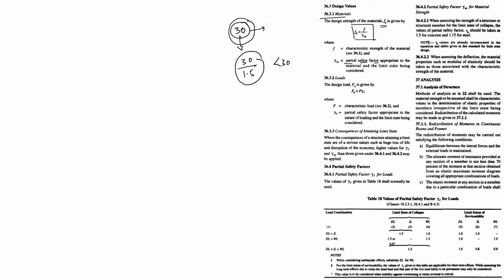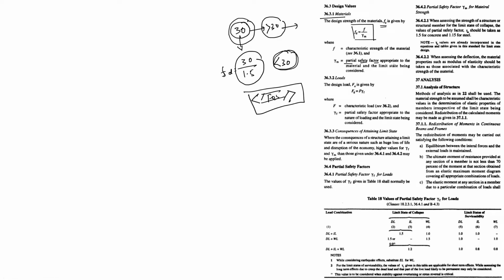95% of samples are more than 30. And in design, what do we assume? We assume that the design value fd is less than 30. So practically the material strength is more than 30, but when we do the design, we consider that the value is less than 30. So that range is your factor of safety. So we take lots of factor of safety when we design.